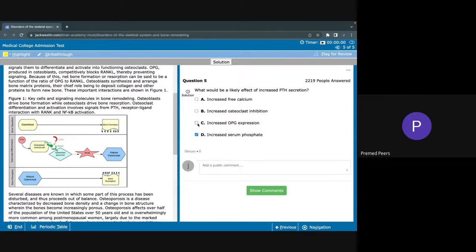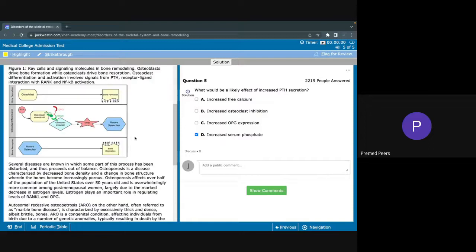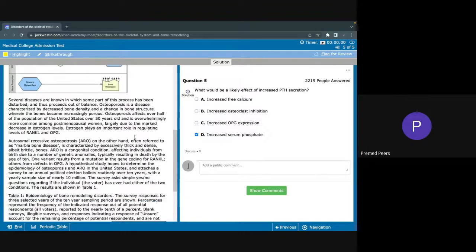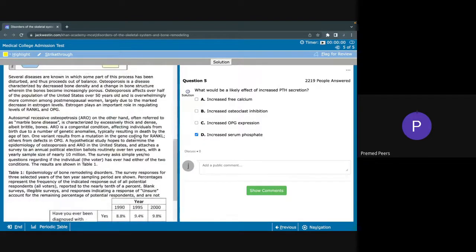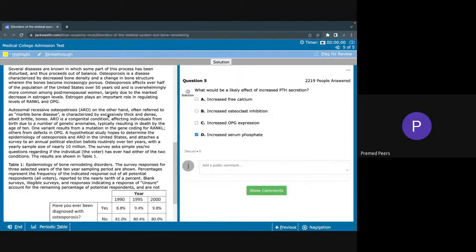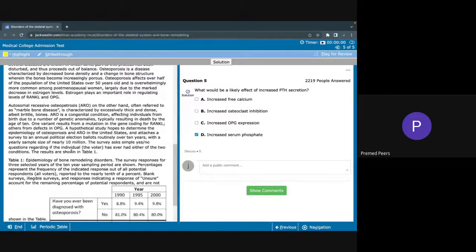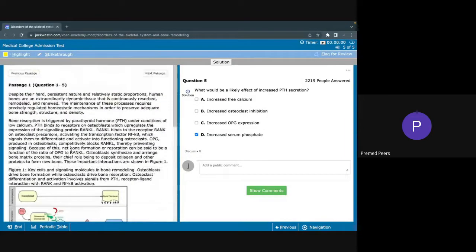So the difficulty here is between increased free calcium and increased serum phosphate. There's nothing in the passage that would really indicate one or the other. So this is kind of a content-based question where you have to know the effects of parathyroid hormone. Like I said before, hydroxyapatite crystals are comprised of calcium and phosphate.